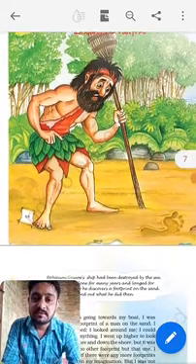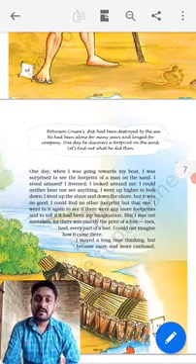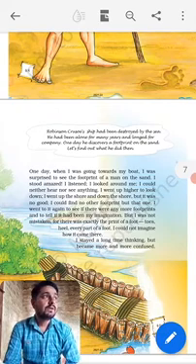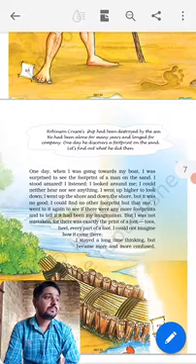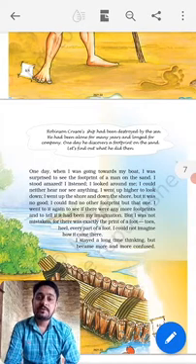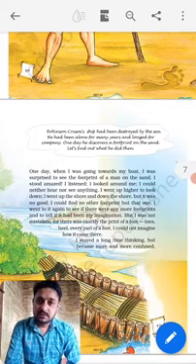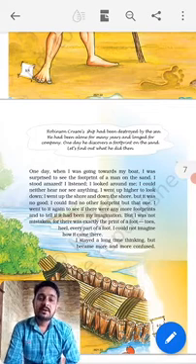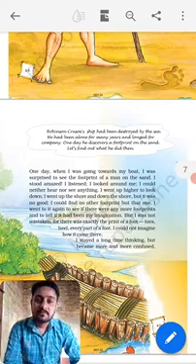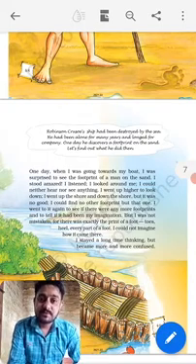That is why he had been alone for many years, and he wanted someone with him, a company. So one day he discovered a footprint on the sand, on the bank of the sea.